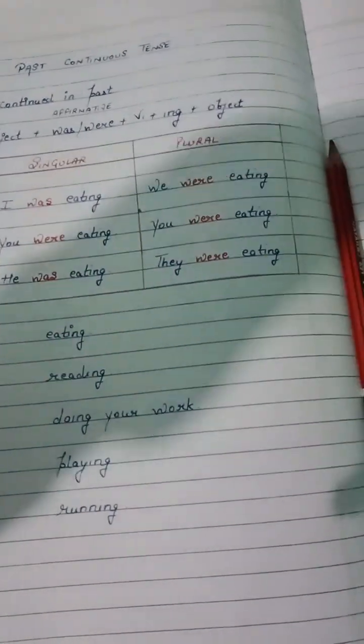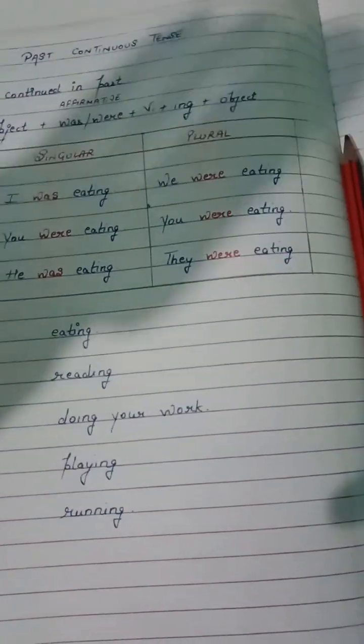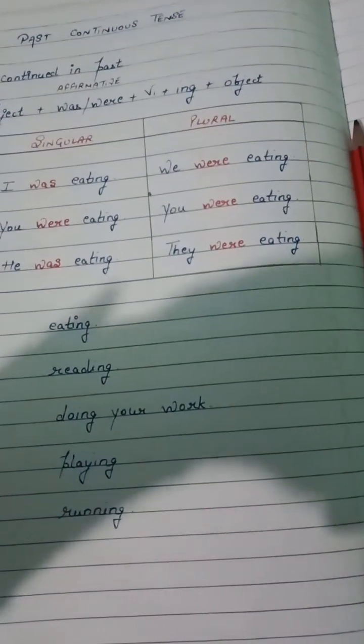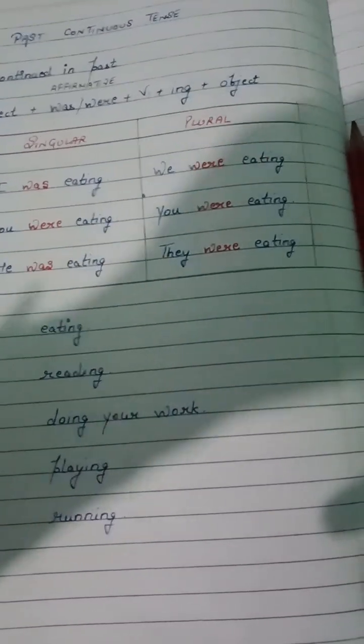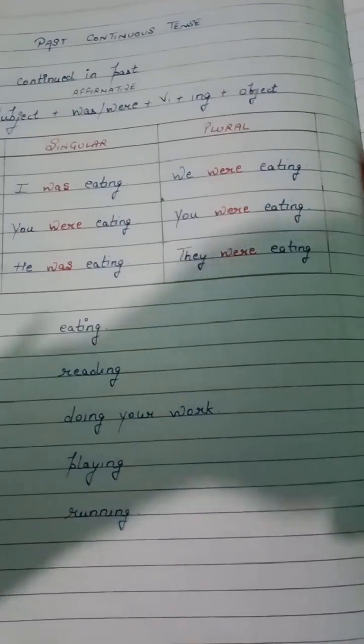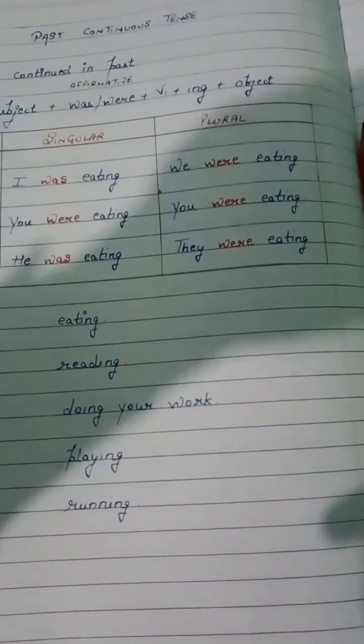Past means previous time and continuous means continuity. The work which has been done in continuation. The work which is imperfect. So that's why past continuous tense is also known as past imperfect tense.